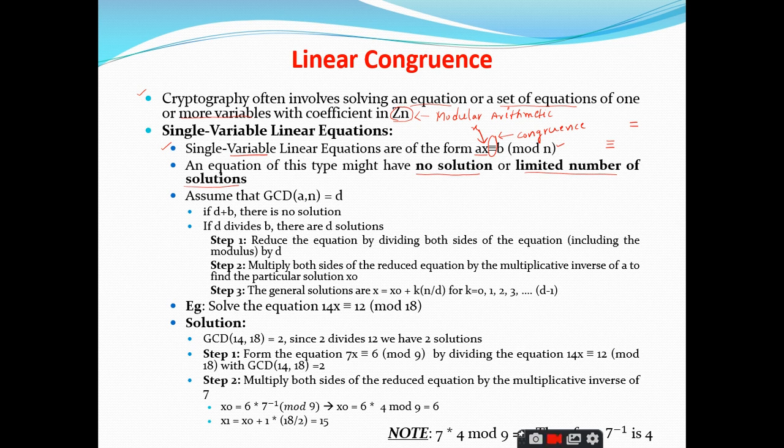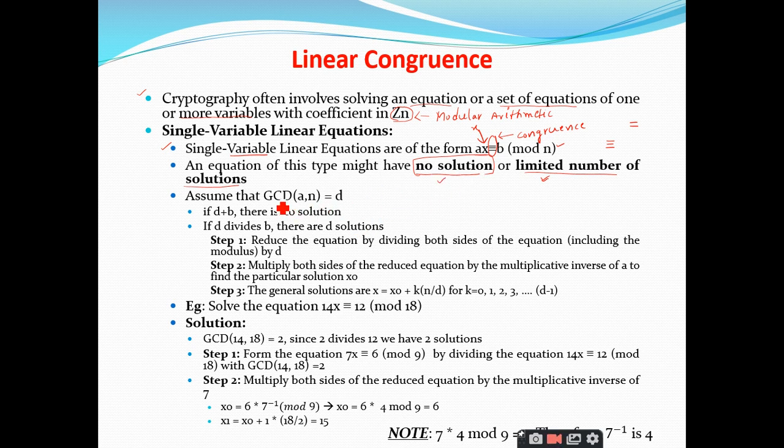Right. So here also you have an equation consisting of only one variable, and when you solve it you may end up with no solution, meaning x does not have any value, or you may end up with a limited number of solutions. There we have an infinite number of solutions, but here we have a limited number. How many solutions, we will discuss, right? So how do you identify whether you have a solution or not?